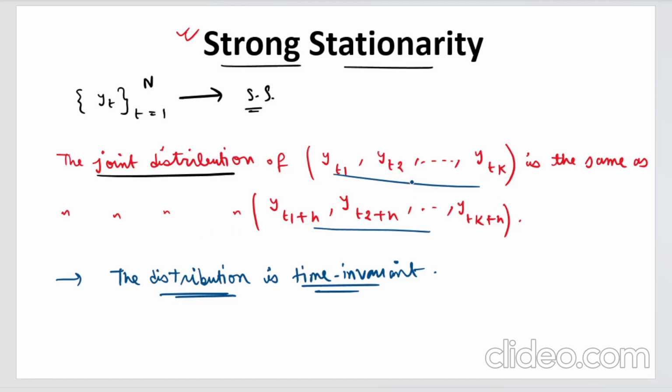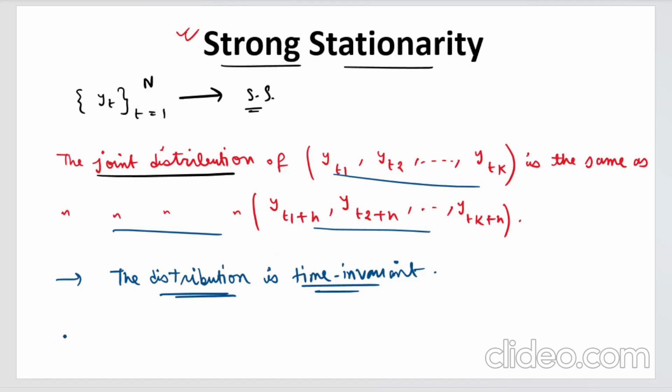This is the strict condition that you have to follow for strong stationarity. So t plus 1, t plus 2, t plus k. These were the original time points, right? t1, t2, tk. But if you increase them by some lag value h, then also you will see the joint distribution is the same. The joint distribution is the same.